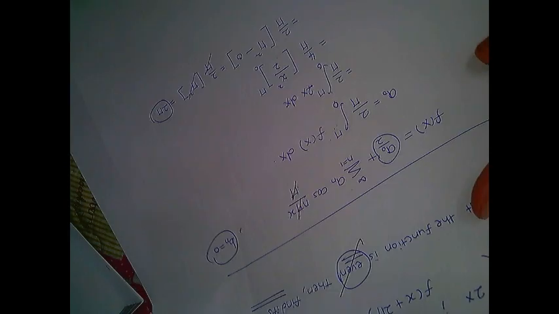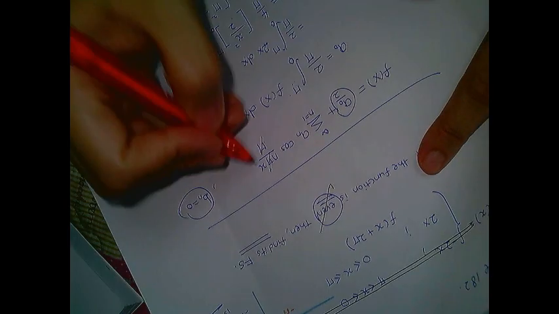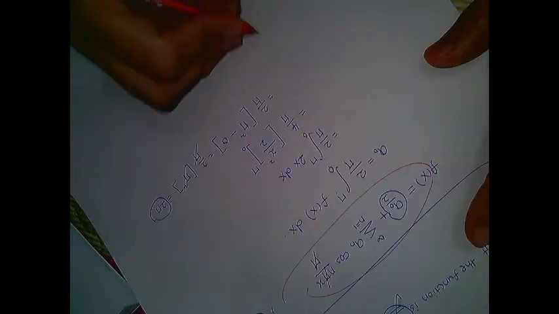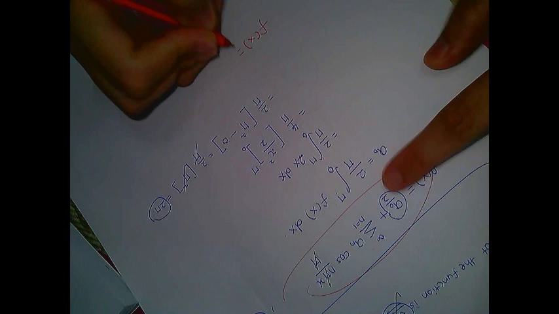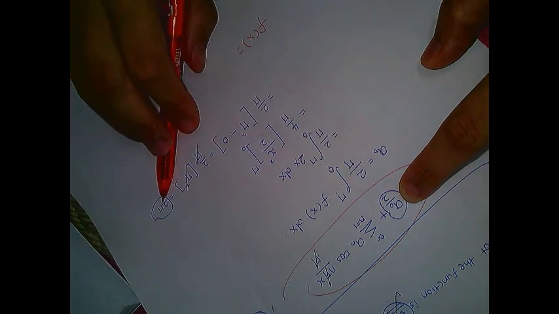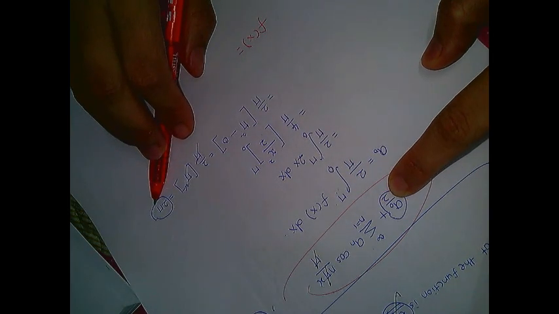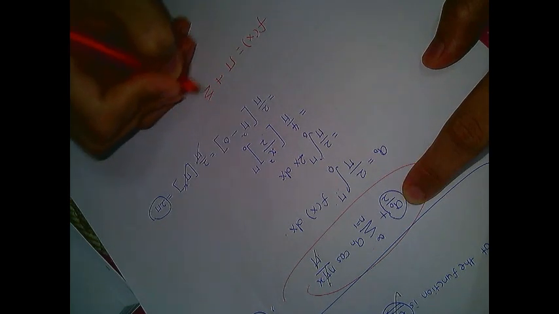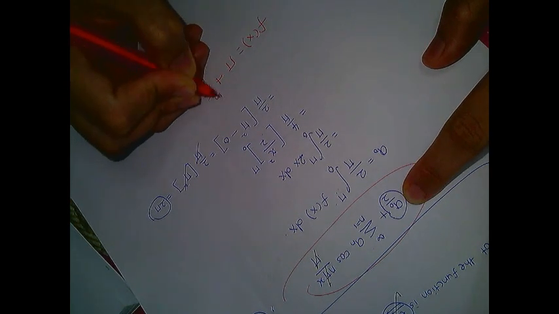Here, we want to find this one, okay? A0 over 2, what is A0 just now? We want to find f(x), okay? f(x) equals to A0 over 2. A0 is 2 pi, over 2. 2 pi over 2 is pi. Pi plus summation n from 1 to infinity. Okay, so you have an.